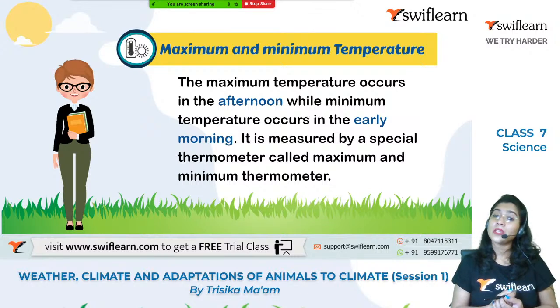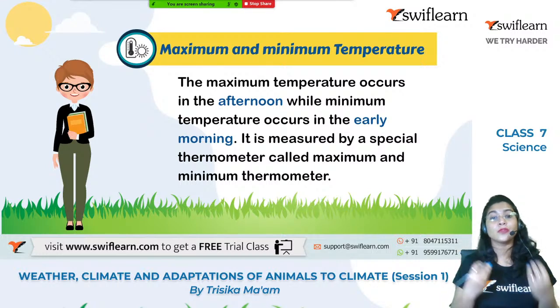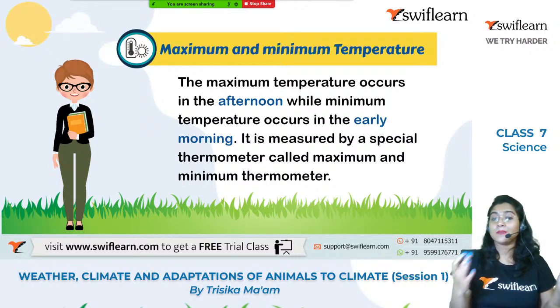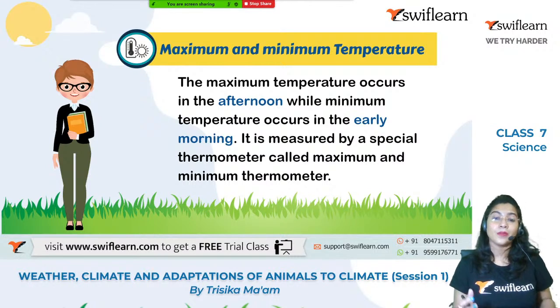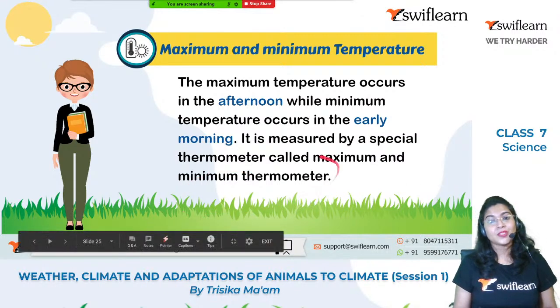And minimum temperature generally occurs during the very early morning. So by taking that maximum and minimum temperature, we will be able to measure the minimum and the maximum temperature of a particular region on a particular day, right? We have to use the maximum and minimum thermometer for this. Clear? If you have any doubt, please ask me in the chat box. I'll clear all your doubts.